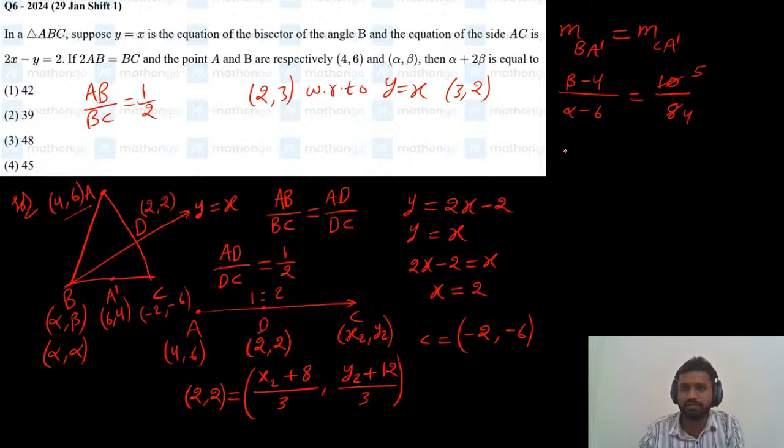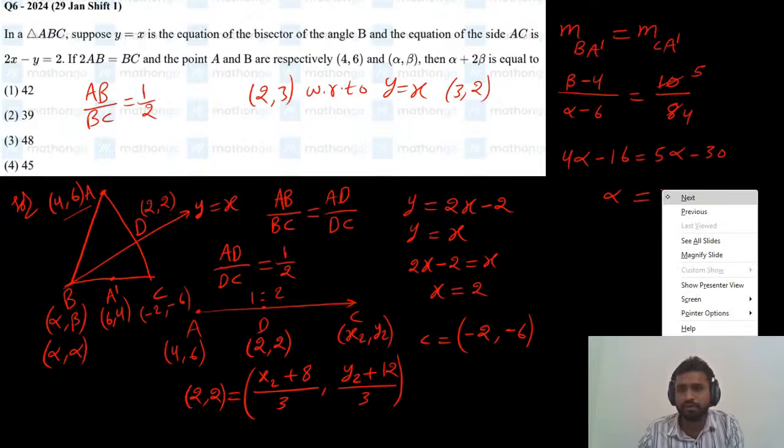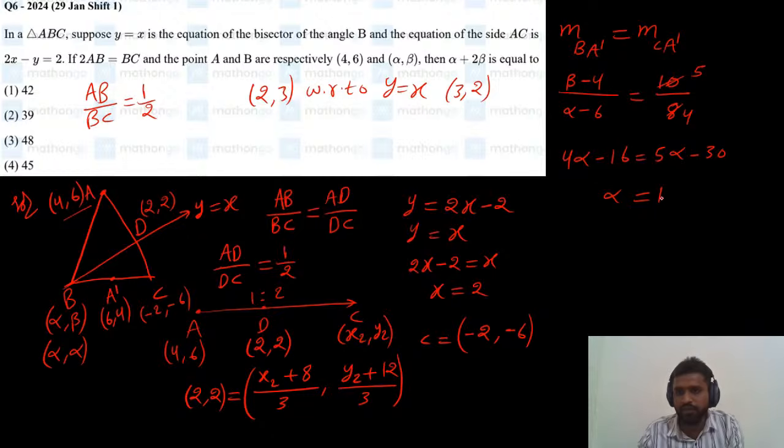Now, in place of this beta we can write alpha, no problem. So 4 alpha minus 16 equals 5 times alpha minus 30. Now 5 alpha minus 4 alpha is alpha, and 30 minus 16 is 14. So we got the alpha value as 14.